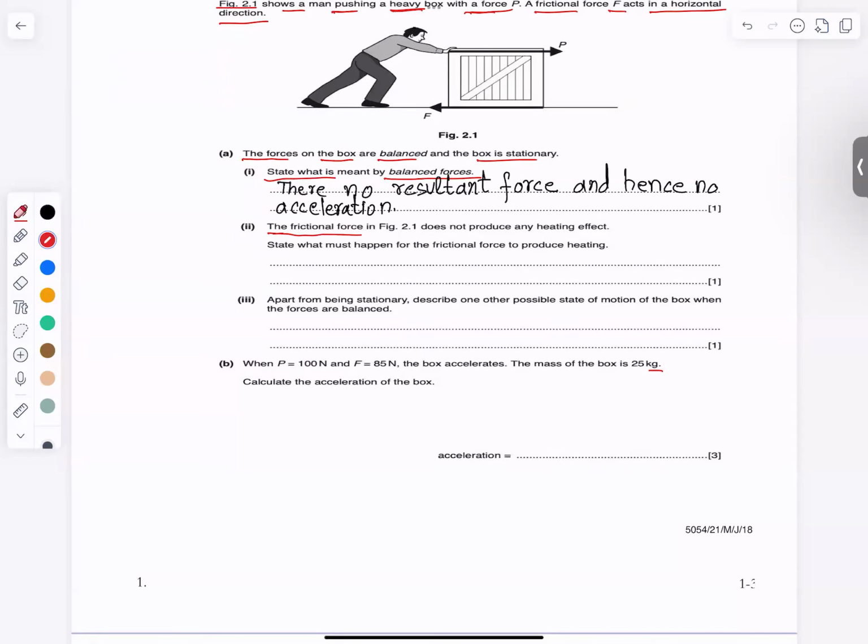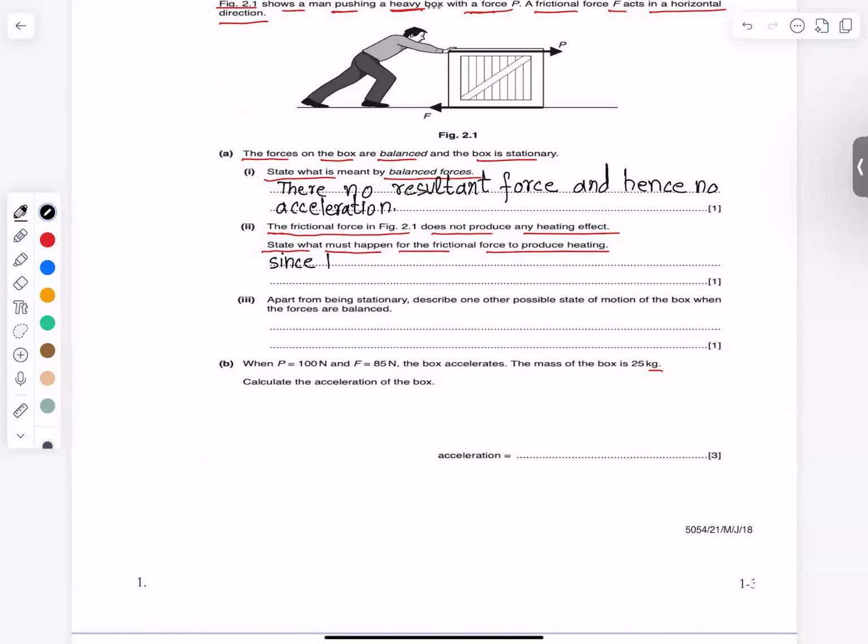The frictional force in figure 2.1 does not produce any heating effect. State what must happen for the frictional force to produce heating. Frictional force will produce heating if the box is moving. So whenever motion takes place, then the frictional force will generate heating effect. So basically work should be done, or work तभी होता है when the box is moving, when the object is moving. So we can say that